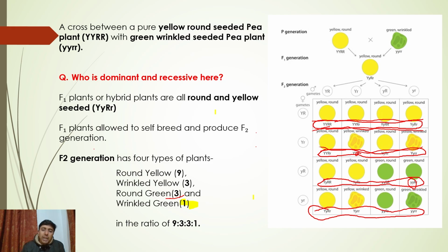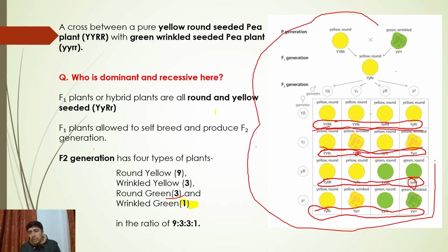I'll leave one thing to you guys. Tell me what is the genotypic ratio in case of a dihybrid cross, like this one that you're seeing on your screen. Very important point. These things are usually asked in competitive exams. Since you guys are preparing for competitive exams, if the phenotypic ratio in case of a dihybrid cross is 9:3:3:1, then what is the genotypic ratio? Very easy, just calculate it.